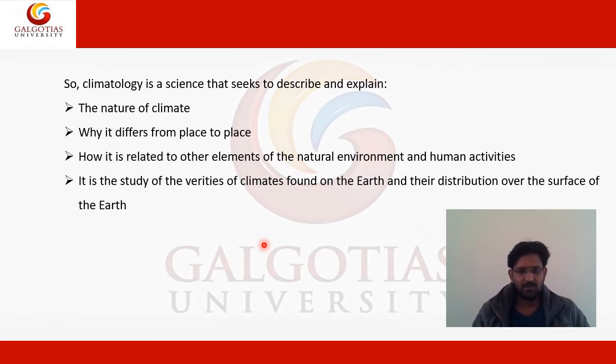In short, it is the study of the varieties of climate found on the earth and their distribution over the surface of the earth. So this is all about climatology.